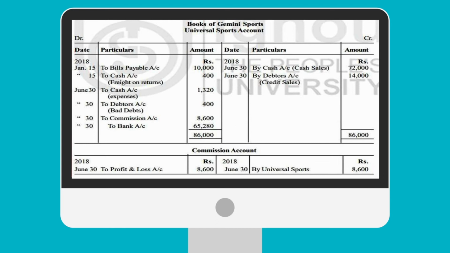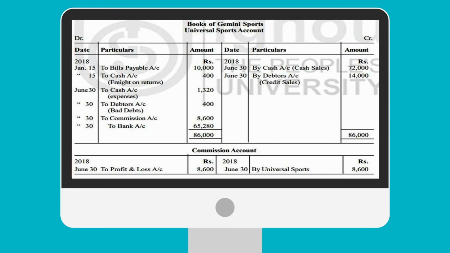It is mentioned in the question that on account of returning the 10 wrong cases, the consignee incurred 400 rupees on account of returns. To cash, expenses 1,320, already calculated. To debtor, bad debts, which we have already calculated and given in the question. To commission, already calculated 8,600. This is the balancing figure 65,280. So the total is 86,000.